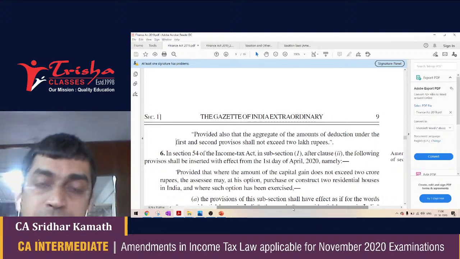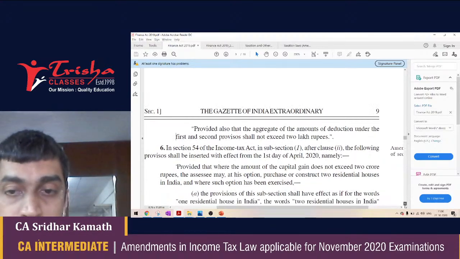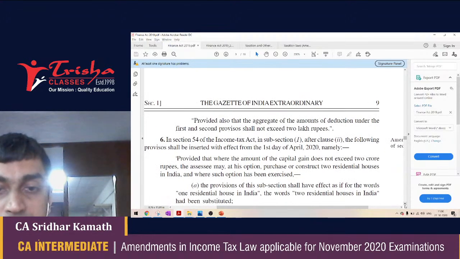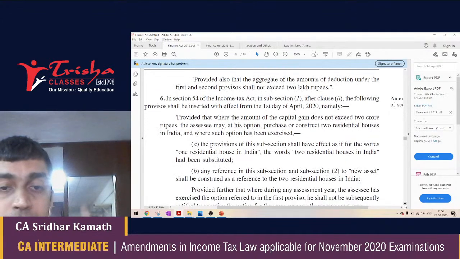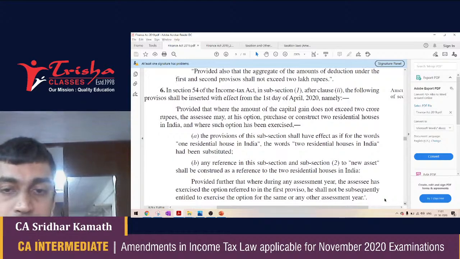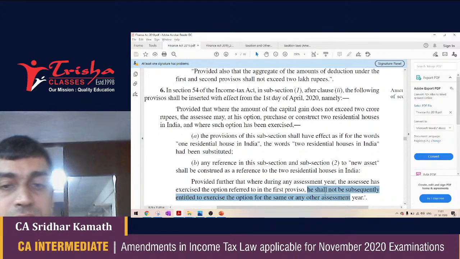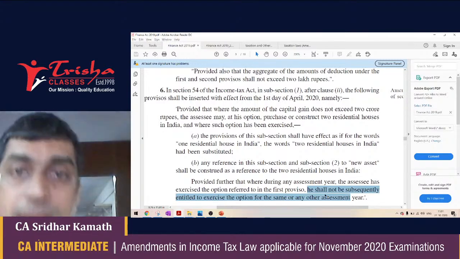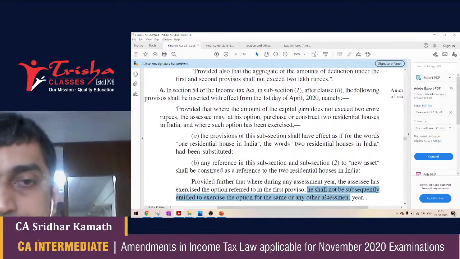And where such option is exercised, the law further says that this option of purchasing two residential houses or constructing two residential houses and exempting capital gain can be exercised only once in a lifetime. Okay, observe here, he shall not be subsequently entitled to exercise the option for the same or any other assessment year. Now what happens in a given case the capital gains is 2 crore 10 lakh?